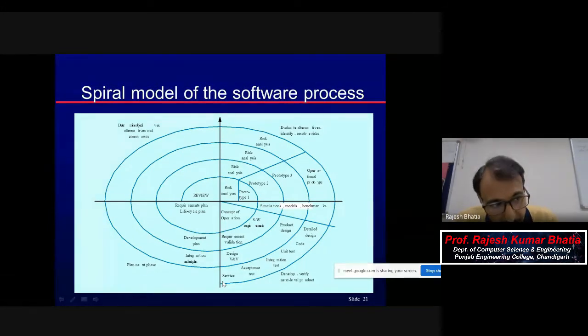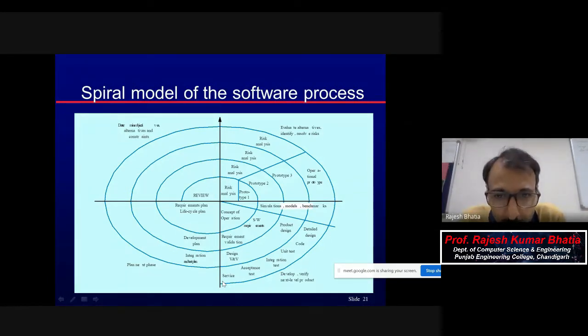So now you see, I said that the linearity, sequential nature of the waterfall model has been pegged here. That is the best characteristic you can say in the waterfall model. And the iterative nature in case of prototyping has been picked, and both are clubbed and Boehm suggested the spiral model. Now please look at this diagram and do ask questions, whatever doubts you have. Let's have 2 minutes, 3 minutes here and ask your questions, please.